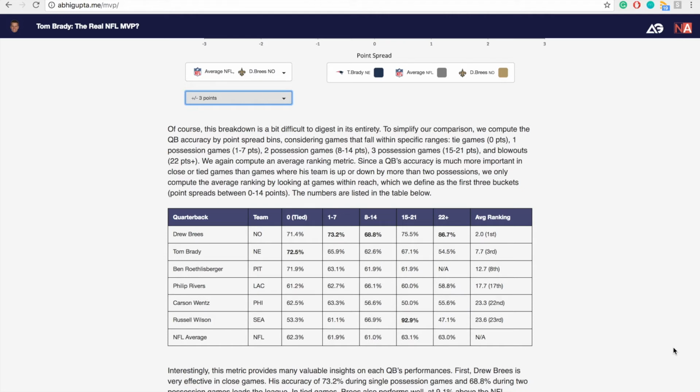We can tell here that Tom Brady is very effective when the game is tied. However, Drew Brees takes the cake in 1 possession, 2 possession, and blowout games. In fact, with his average ranking being 2, placing first overall on aggregate. We also see that Russell Wilson struggles very significantly in every situation except where he is down by 3 possessions. Interestingly, this provides a valuable insight on Drew Brees' effectiveness in short term, long term, and pass distance situations where he performs best in all three of the metrics we have analyzed.